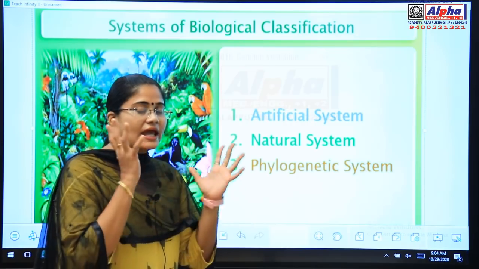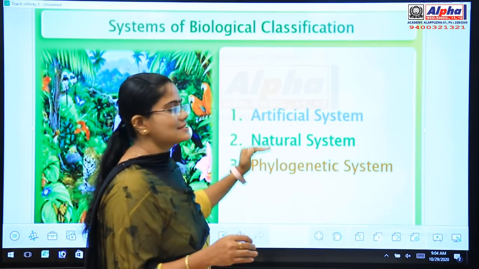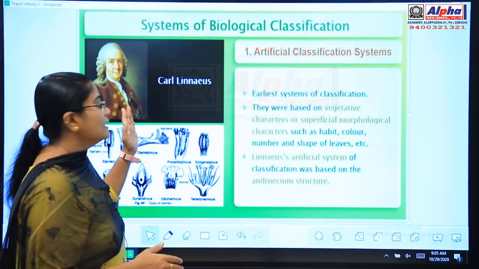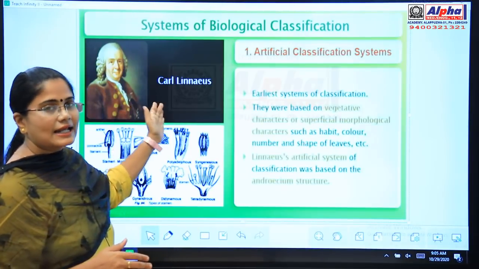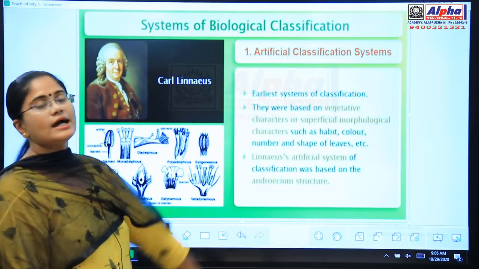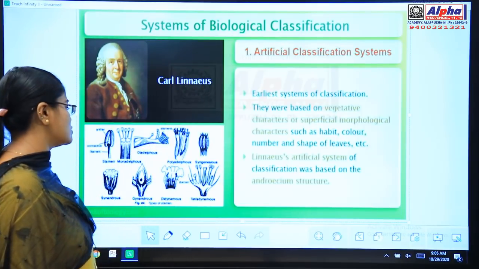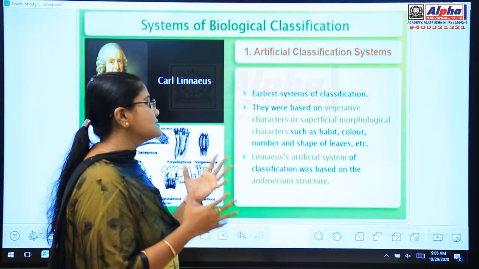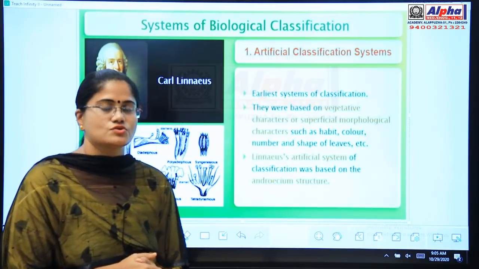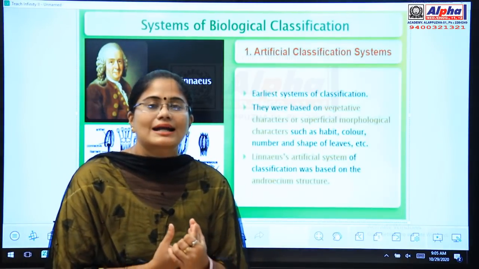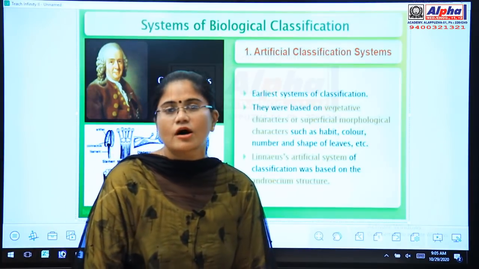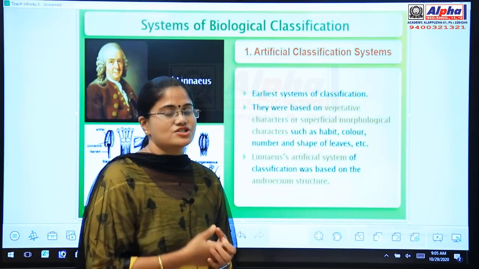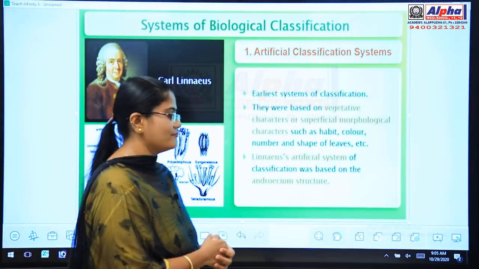Is it clear to you? Again we are going to study each system. Okay, so first one is the artificial system. You can see a beautiful picture of Carl Linnaeus, who contributed to the artificial system of classification. Here it is the earliest system of classification. So the most primitive system of classification is the artificial system of classification. From the entrance point of view, the earliest system of classification is the artificial system of classification.